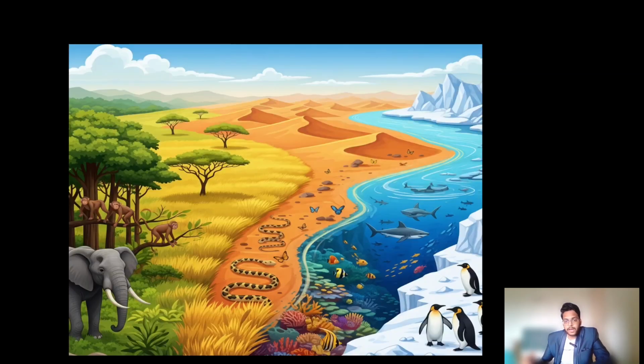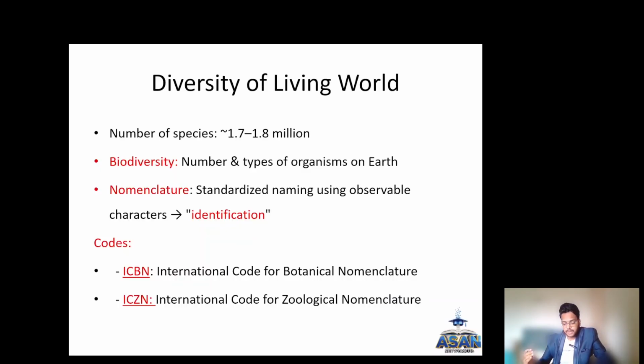Okay, the world has many species, different kinds of organisms. We have mammals like elephants and monkeys. We have plants, grass, snakes, insects, fishes, penguins, sharks. Different ecological systems, different organisms, different species, lots of species. Now the difficulty is, can you identify and name all organisms? Is it possible? No. So here comes the diversity.